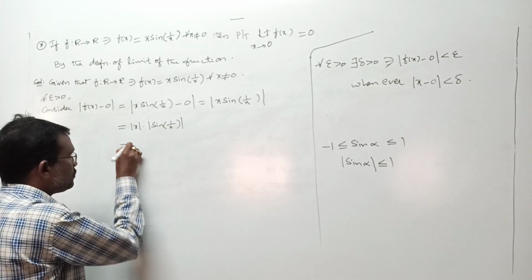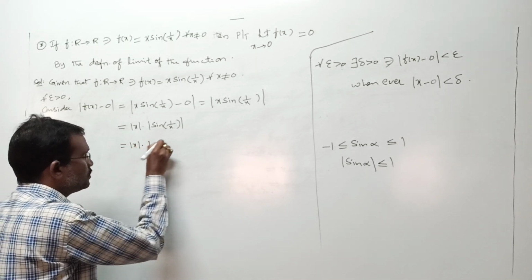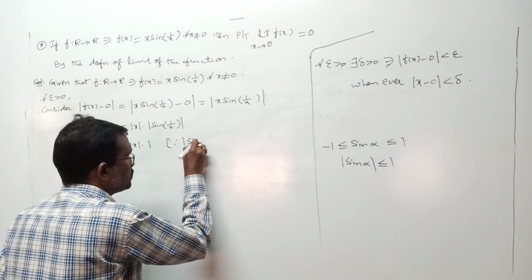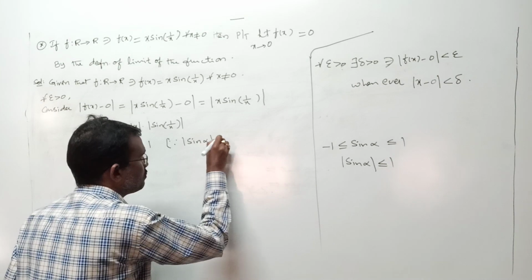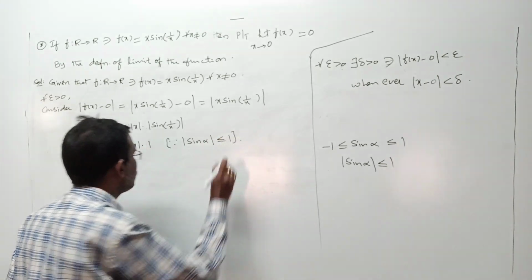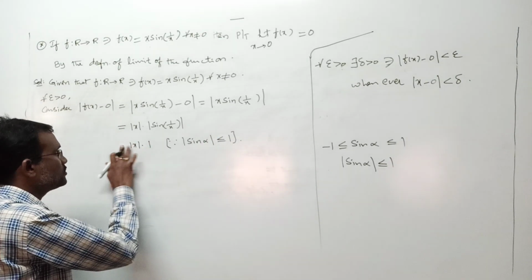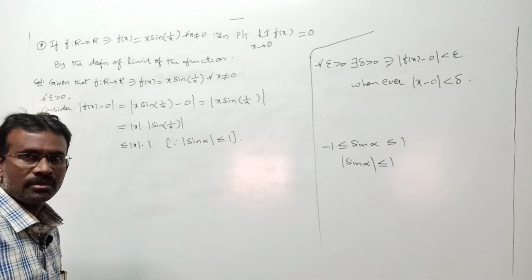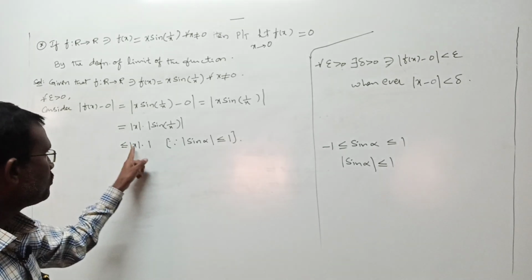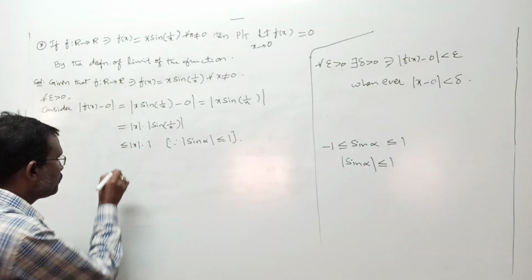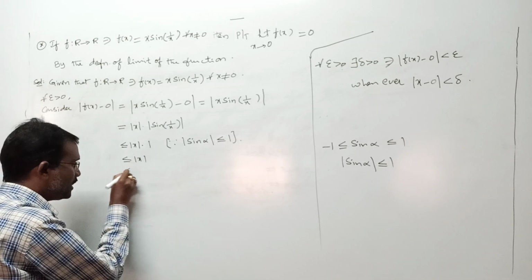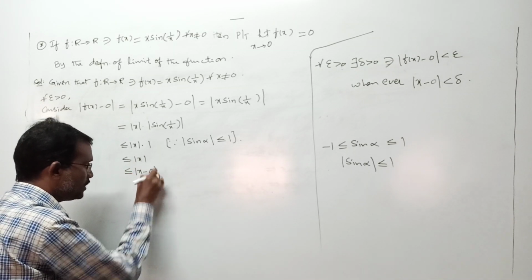Now this is mod x into 1, and equality becomes less than or equal, because this is less than or equal to 1. Any problem? Mod x into 1 is less than or equal to mod x. But mod x you can write as mod x minus 0.